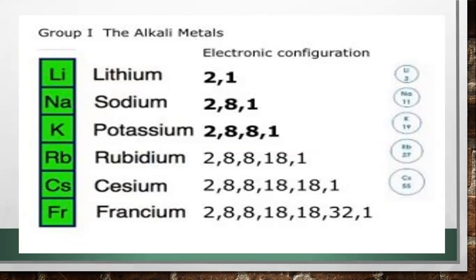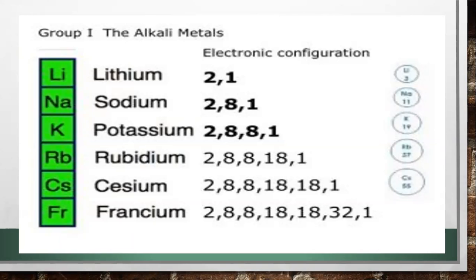So this is the thing that we are discussing. All the elements within the same group, like all these elements, they are within group 1. So all the elements within the same group have the same electronic configuration in their valence shell. So here you can see in their outermost valence shell, they have the same electronic configuration, like they all are having 1 in their outermost shell.